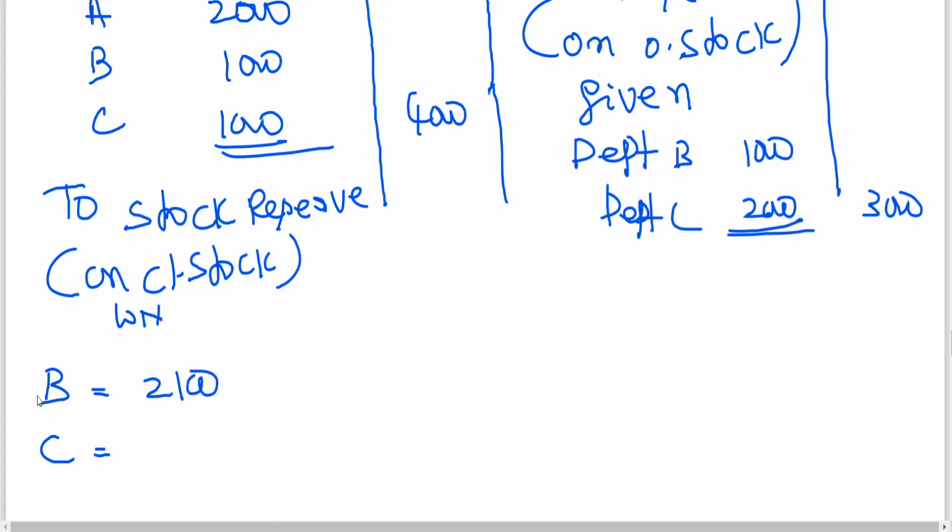Please understand this B I am writing, but it is nothing but unrealized profit of A. Because why I am writing B, we have calculated. C, this is unrealized profit of B. Right? Understand B and A. It's important.